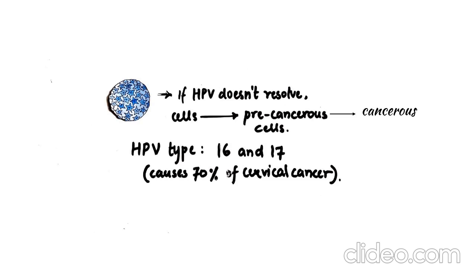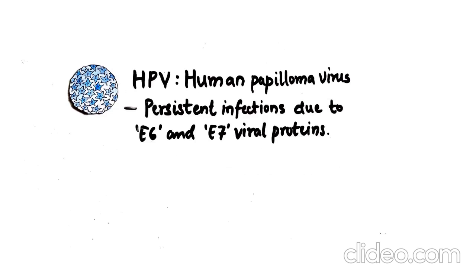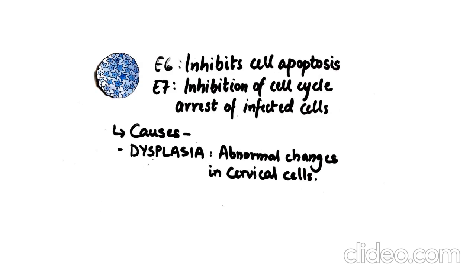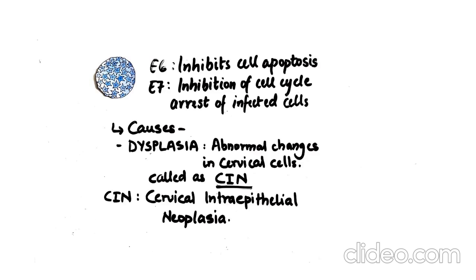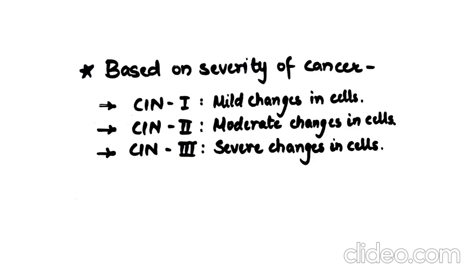HPV types 16 and 18 cause 70% of cervical cancers and precancerous cervical lesions. The persistent infection is caused by E6 and E7 viral proteins. E6 viral protein causes inhibition of apoptosis and E7 causes inhibition of cell cycle arrest of infected cells, which causes dysplasia, that is normal cells changing abnormally in the cervical area, and it is called cervical intraepithelial neoplasia, CIN.